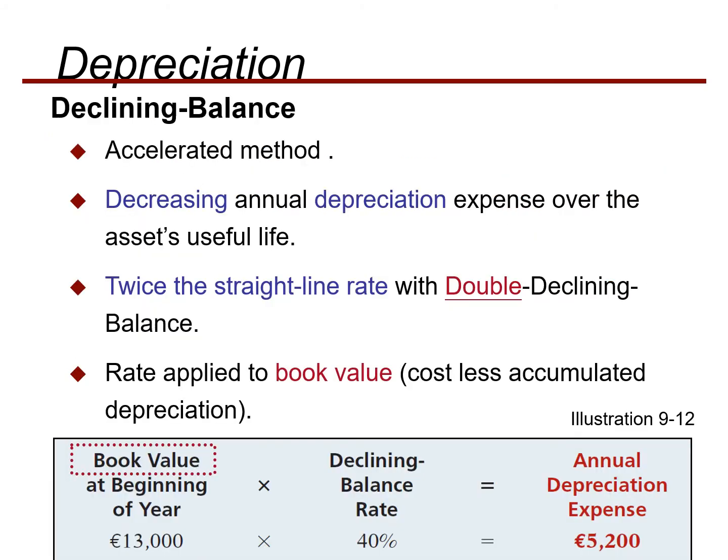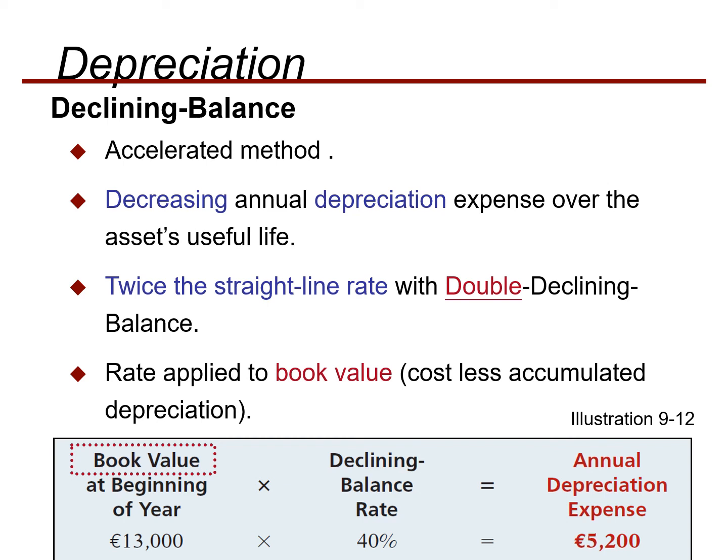The other method is called the declining balance method. That is an accelerated method. That means that in the first period the depreciation is greater, and in the consecutive periods the depreciation decreases. So it is a decreasing annual depreciation expense over the asset's useful life. This is the double declining balance method, so it takes twice the straight line rate.